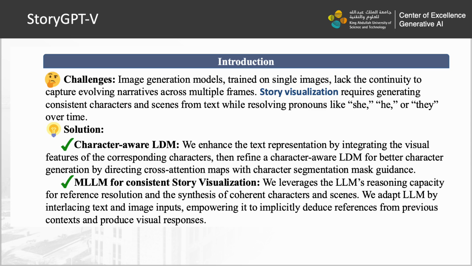The existing challenge of story visualization is that image generation models trained on single images lack the continuity to capture evolving narratives across multiple frames. Story visualization requires generating consistent characters and scenes from text while resolving pronouns like she, he, or they over time.